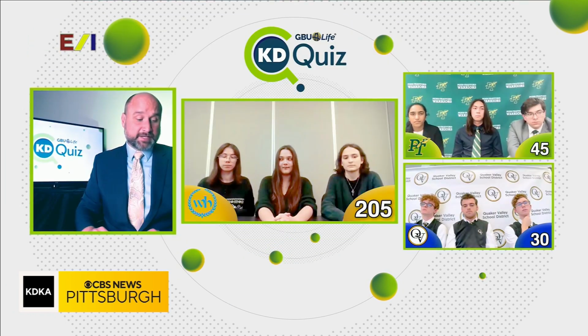And that is time. And with that said, you were able to get 6 correct in that round. That means you were able to add 60 points to your score, taking you up to 205 points. Very nice job, Woodland Hills. Next up is our team from Penn Trafford High School.